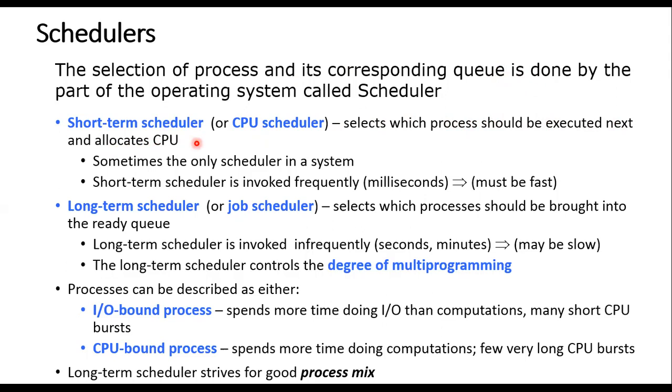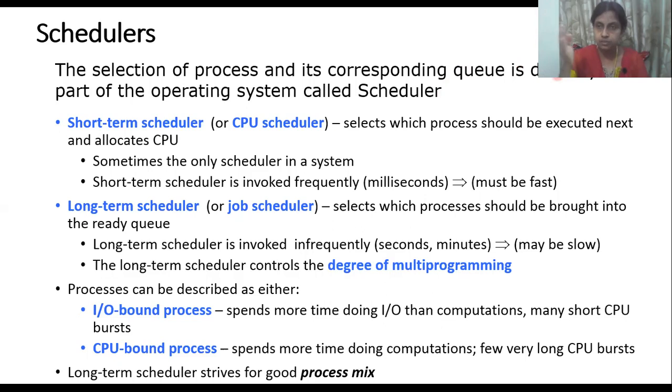A scheduler is invoked frequently, and these short-term schedulers are invoked frequently. And next is the long-term scheduler. It selects which process should be brought into the ready queue. It will be in the job queue, and from the job queue, we need to bring it to the ready queue and make it execute.